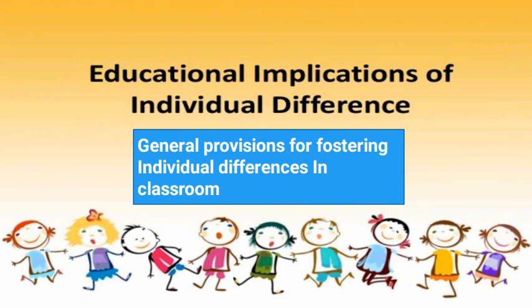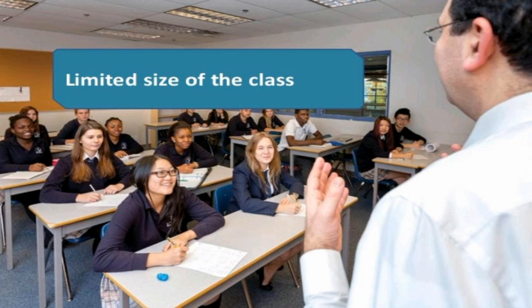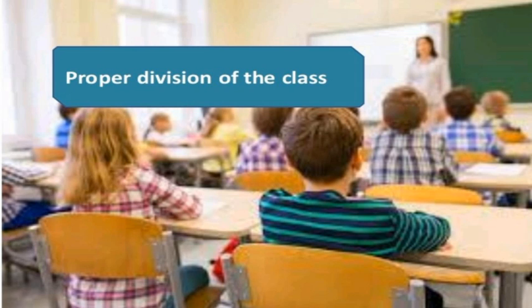So as teachers, educational implications of individual differences can be made in classroom situations. General provisions for fostering individual differences in the classroom: limit the size of the class. Proper division of class is needed.